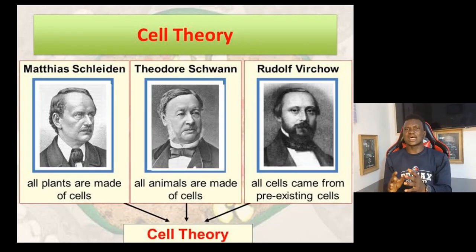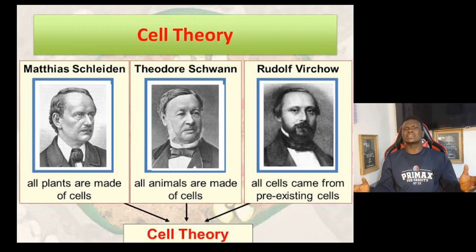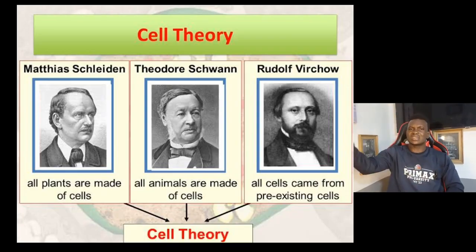Another thing was that there was a scientist called Rudolf Virchow. Rudolf Virchow, they had to look at where does the cell even come from? So if animals are made up of cells, plants are made up of cells, then how did this cell even form in the first place? So they had to conclude that a cell must have come from a pre-existing cell.